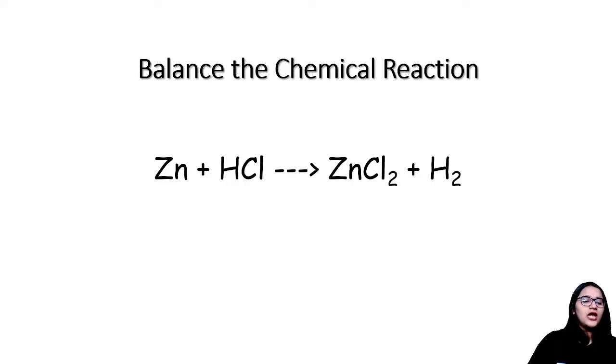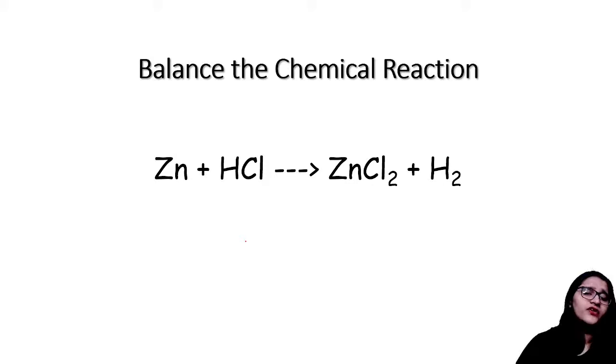ठीक है? Chalo. Now we don't have options over here, but I would like you to solve this. Balance the chemical reaction that you see on the screen. You have Zn plus HCl giving rise to ZnCl2 plus H2. ठीक है? You can solve it and then you can give me the answer in the chat section. You have 2 minutes to do that. And नहीं हुआ तो no worries. We'll do it together. ठीक है? Chalo, do it. You have time till 4:02.